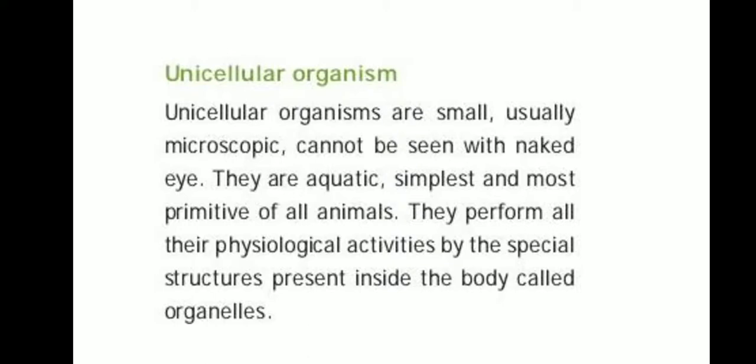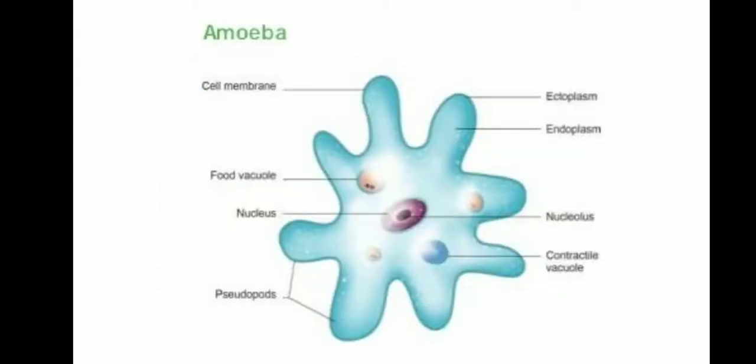Unicellular organisms are small, usually microscopic, and cannot be seen with the naked eye. They are aquatic, the simplest and most primitive of all animals. They perform all their physiological activities by special structures present inside the body called organelles.